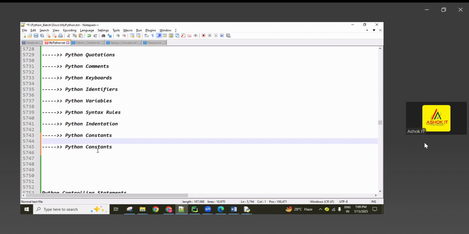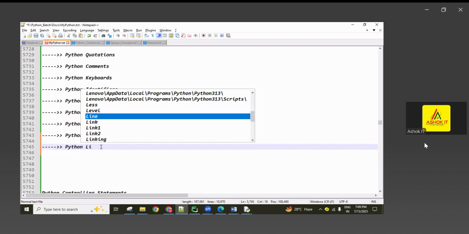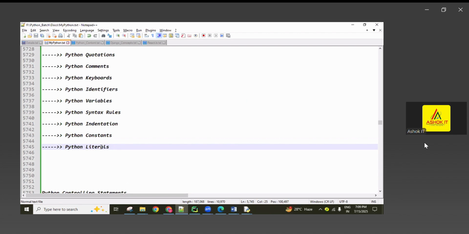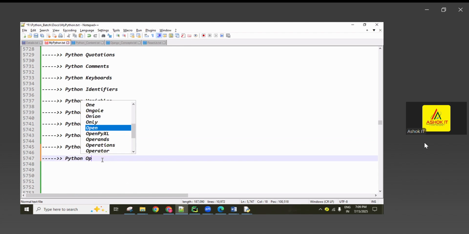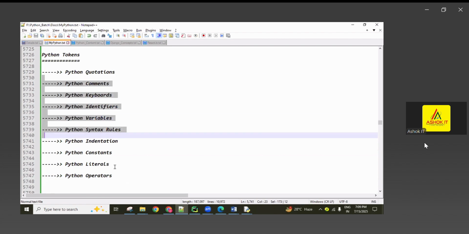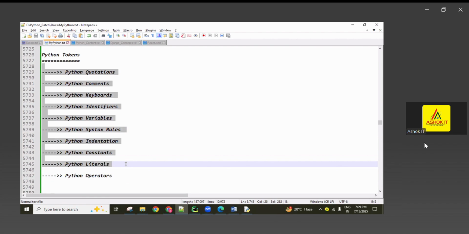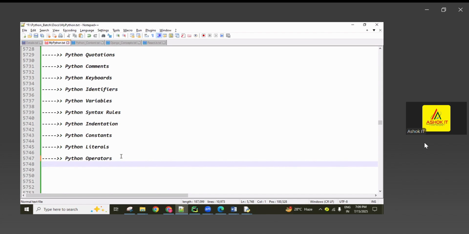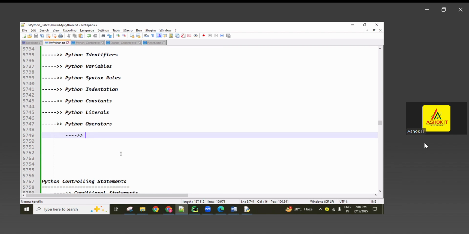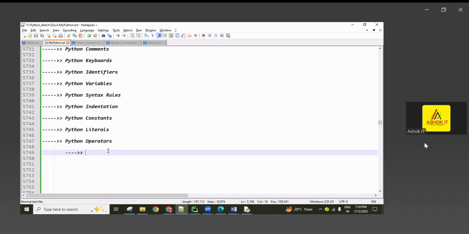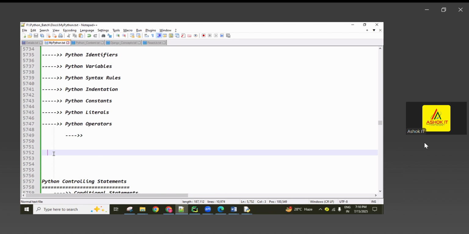And literals, guys, literals related, nothing but data types only. And next, Python operators we discussed. These all are separate concepts. Here only we spent many days, guys. When coming to the operators, there are several types: arithmetic operators, relational operators, logical operators, membership operators, identity operators, like that. These all are basic tokens concepts.